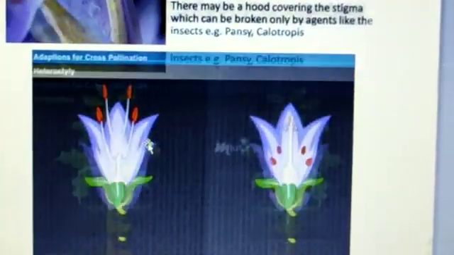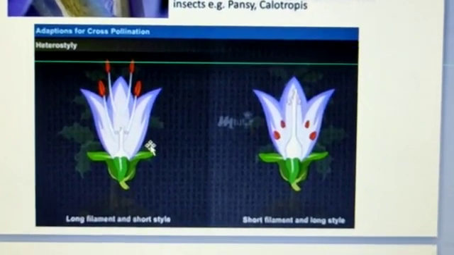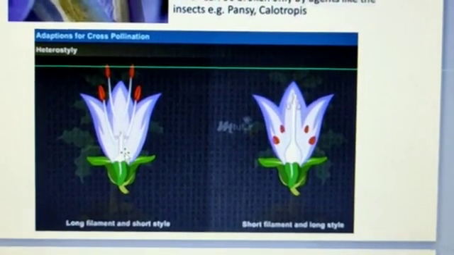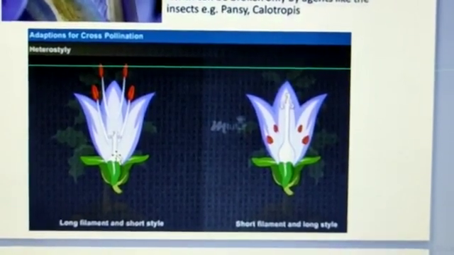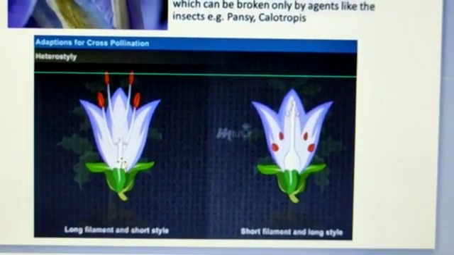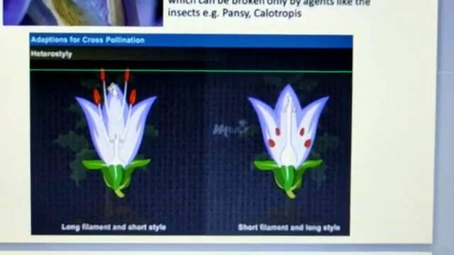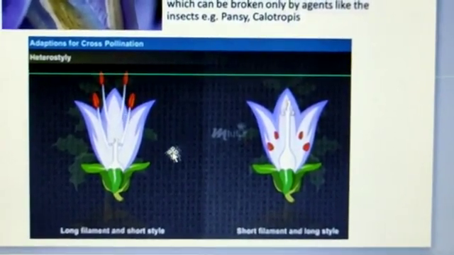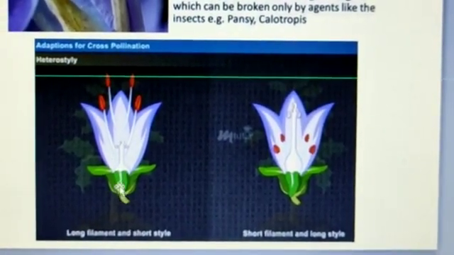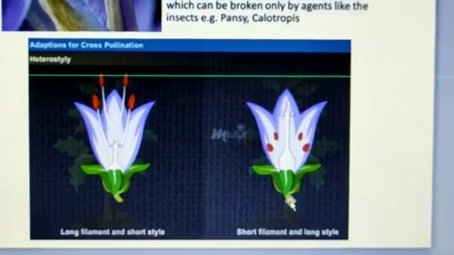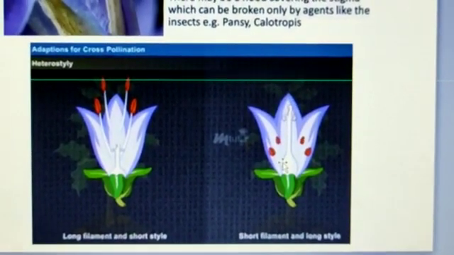Last one is heterostyly. It is a condition where there is the presence of different lengths of filament and style. In some bisexual plants, there is the presence of different lengths of filament and style. See in this picture, in some flowers there is a long filament and short style, and in some flowers there is a short filament and long style.